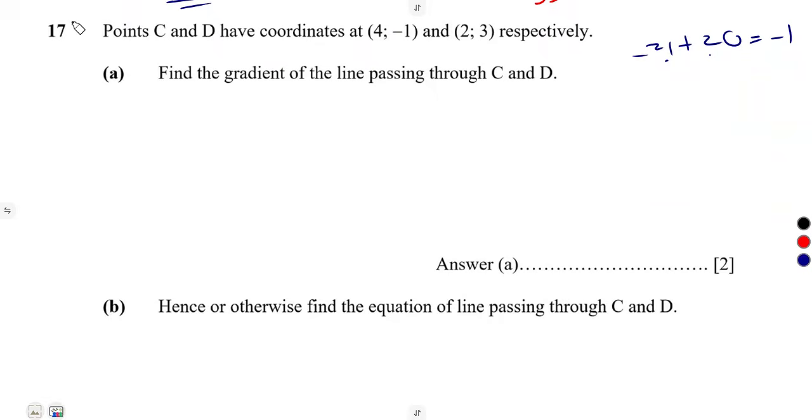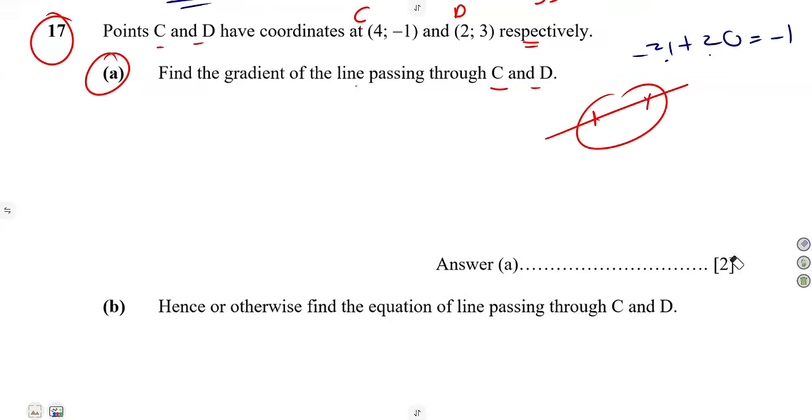On number 17, you're given points C and D. You have got coordinates, respectively. So the first one is C, the second one is D. A, find the gradient of the line passing through C and D. So the gradient of the line passing through the 2 points, we can simply determine that.